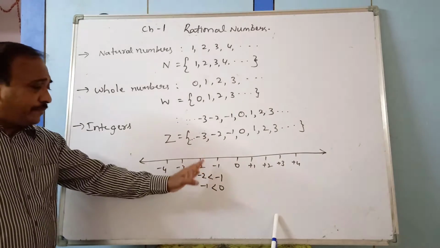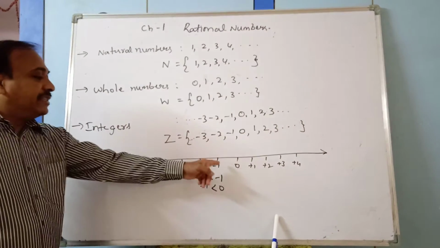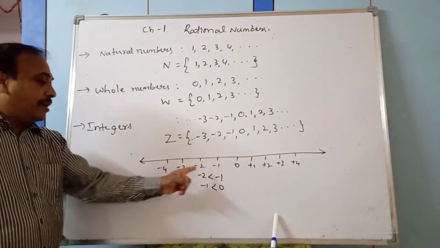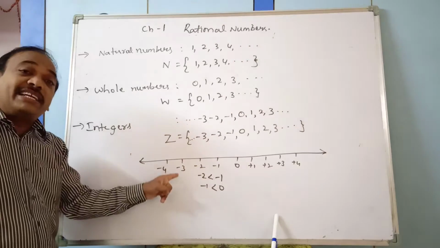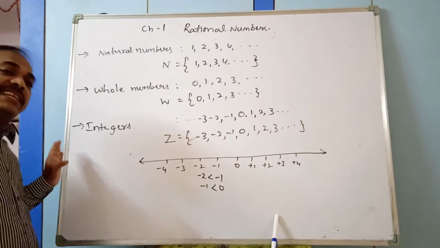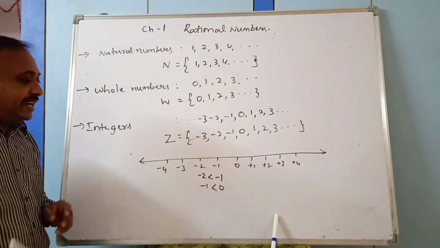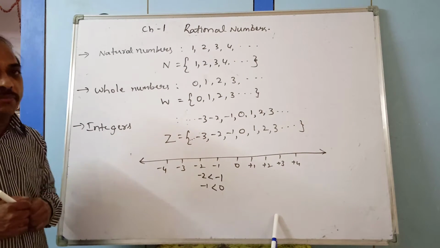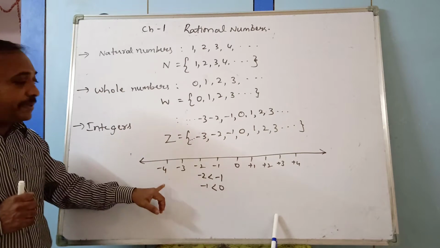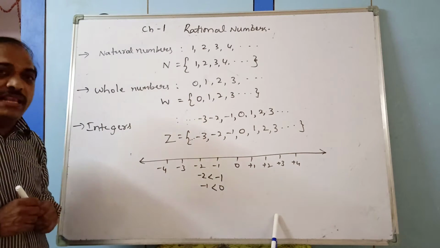So for negative numbers, the right side number will be greater. Minus 1, minus 2: minus 1 is greater. Minus 2, minus 3: minus 2 is greater than minus 3. So this side value is decreasing. This is about whole numbers, integers. This is the topic, integers and natural numbers.